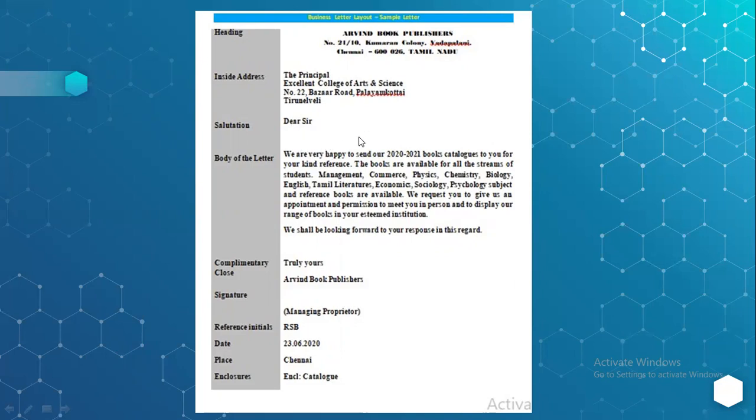Sometimes they may prefer to mention the name of the person also. If you are so close, you can use the name. So: dear sir, dear madam, or dear Mr. Krishnan, or dear Miss Parvati, somebody. You can just mention it here. Then the body of the letter starts over here. As I said earlier, sometimes you may include a subject line here, either a subject or some references.